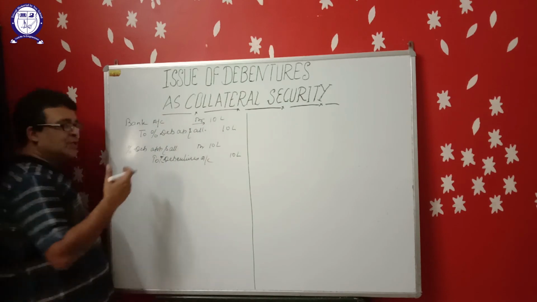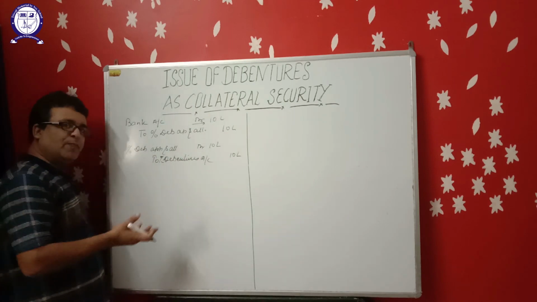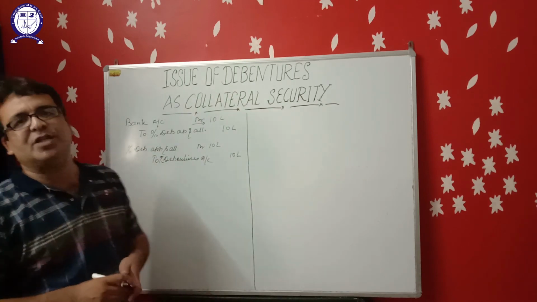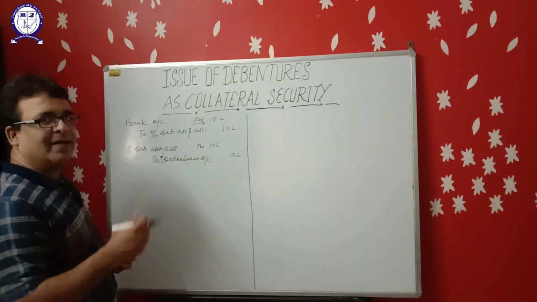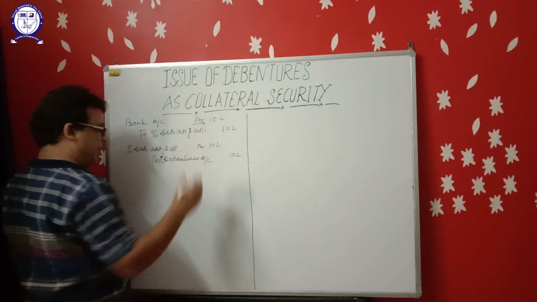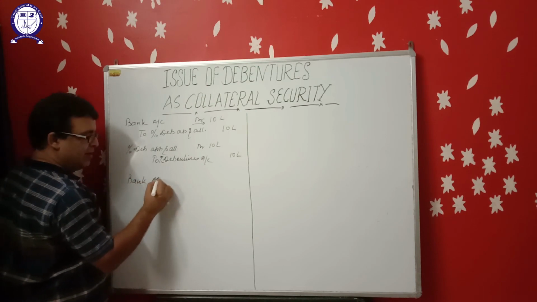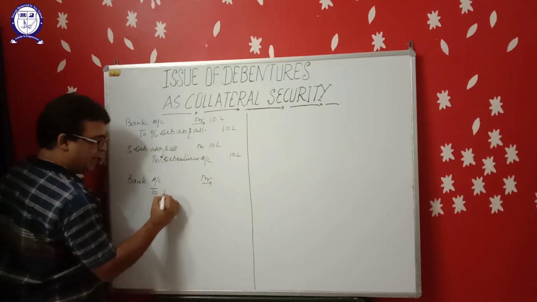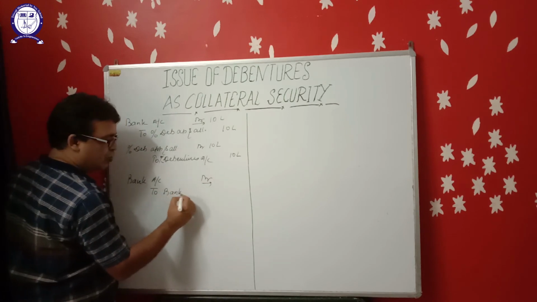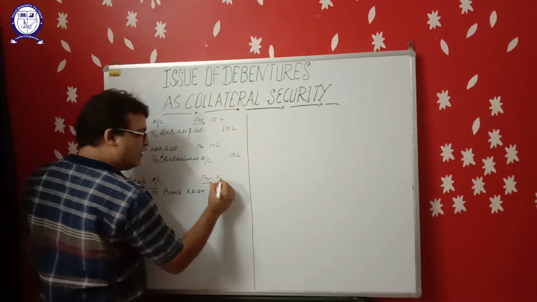Now suppose the company has taken a loan from the bank during the year of rupees 5 lakh and the company has issued debentures of rupees 5 lakh to the bank as collateral security. What will be the journal entries? For taking the bank loan, the journal entry will be bank account debit to bank loan, 5 lakh.